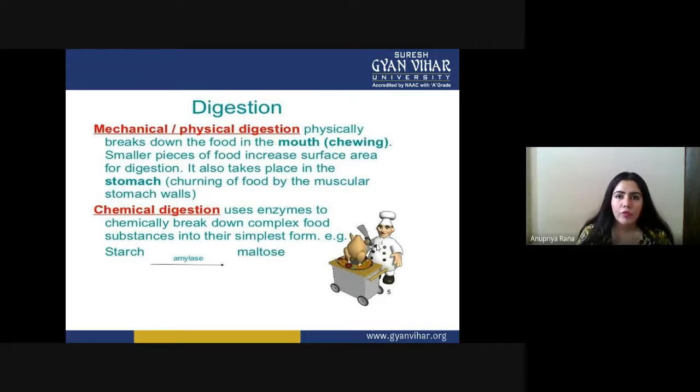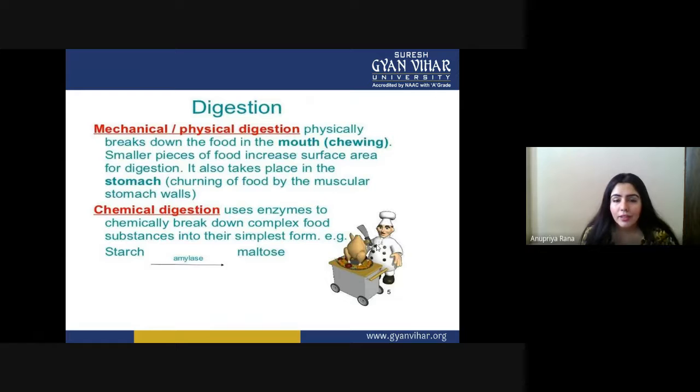In the first, physical method, we just break larger molecules into smaller molecules. But in chemical digestion, we change the chemistry of our food, converting complex food substances into the simplest form.